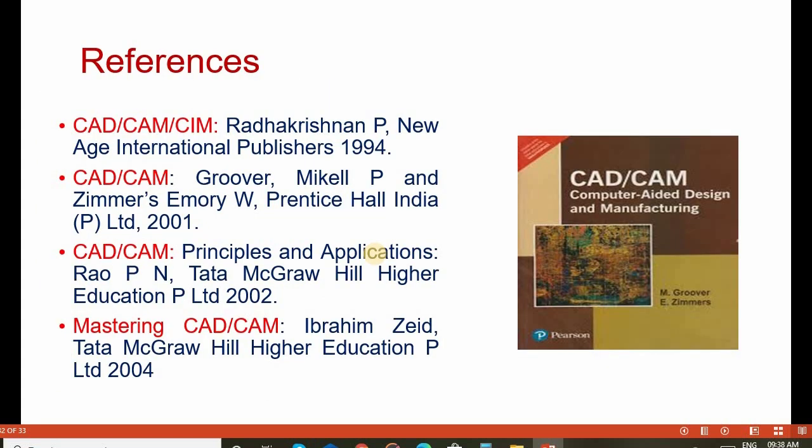Some reference books for further reading are CAD/CAM by Radhakrishnan P, CAD/CAM by Brewer Michael P and Zimmers, CAD/CAM Principles and Applications by Rao P.N, and Mastering CAD/CAM by Ibrahim Zeid. Learners, we have covered the various topics in process planning and production planning. Hope you have understood process planning. Thanks for your patient listening.